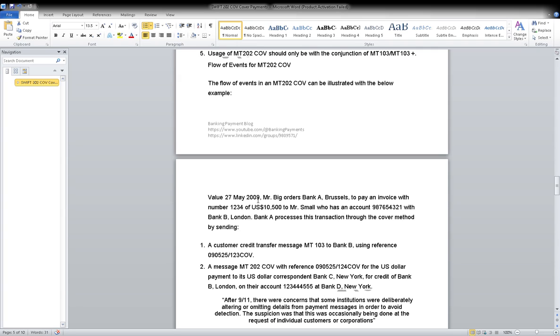So, the MT daily account statement. A bank uses MT940 to send a customer a daily summary of the account. Account reconciliation means corporate customers often use the 940 message for reconciling their bank account with their internal records. So it can send a daily summary report, a 940 account statement for a particular period. Simple, like your HDFC bank sending you a monthly statement, right? But here, instead of monthly, it is sending daily. That's it, simple. Because you are the end user, your bank is sending you the statement. It's the same concept here. 940 message.